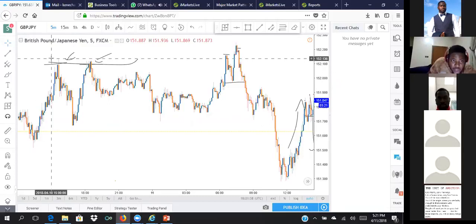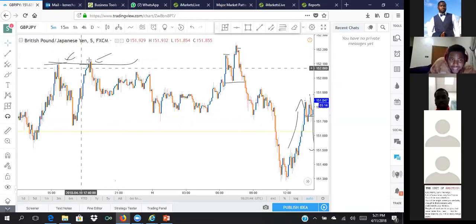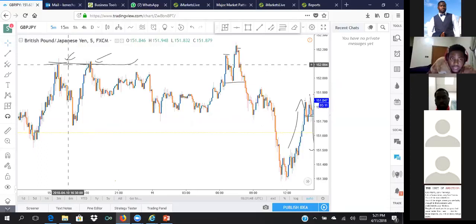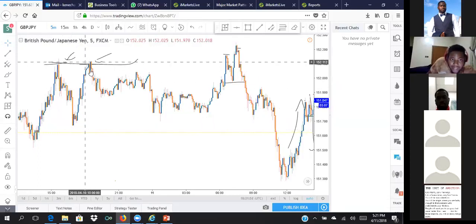I'm just going to put my stop loss maybe micro pips ahead of it, and 152.147 will be my stop loss. What really happened here is the market never came back to retest that area. Immediately the market reached there, because this place is a supply and demand zone, it went down straight.